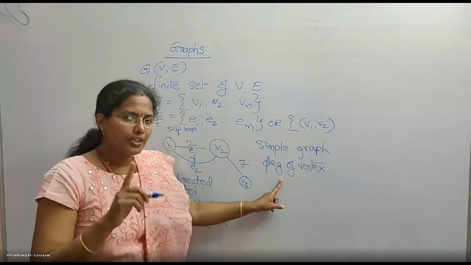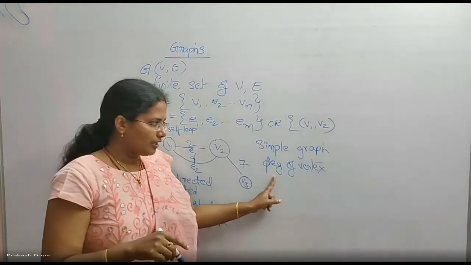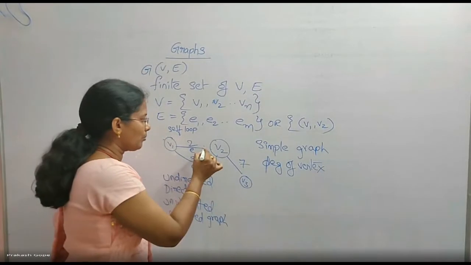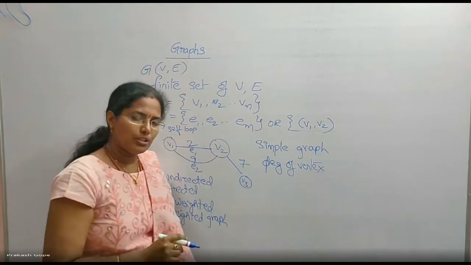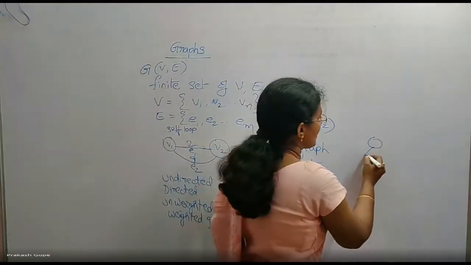Degree of a node in a tree is different. Degree of a vertex in a graph is different. In a graph, it is the number of edges with which it is incident. In a tree, it is only the number of children. See, we call this as a tree.